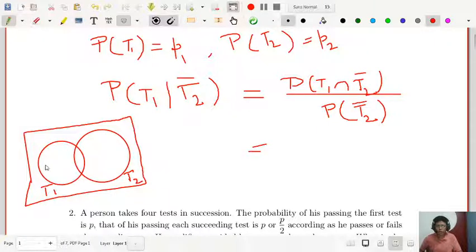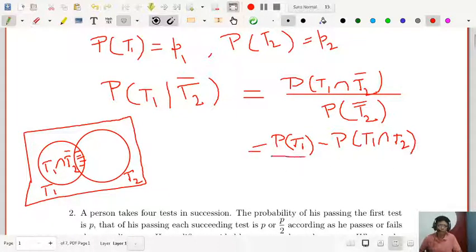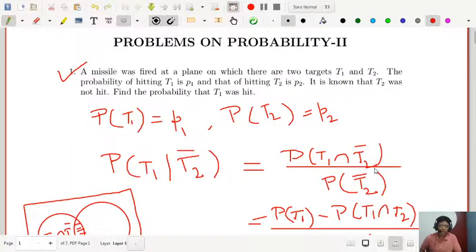So this is your T1 intersection T2 bar, this part, right? So this part is given by probability of T1 minus this intersection part, which is T1 intersection T2. So that is probability of T1 minus probability of T1 intersection T2, by probability of T2 bar, which is 1 minus probability of T2, the complementary event.